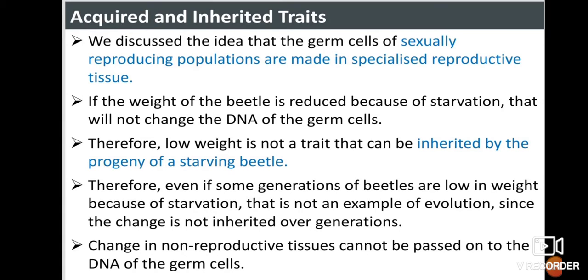Good morning, students. Today, we are going to learn about acquired and inherited traits in the chapter Heredity and Evolution. We have discussed the idea that the germ cells of a sexually reproducing population are made in specialized reproductive tissues.